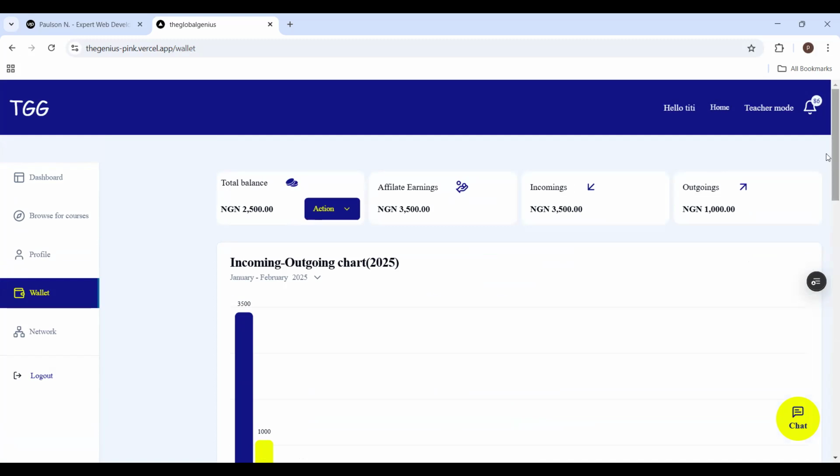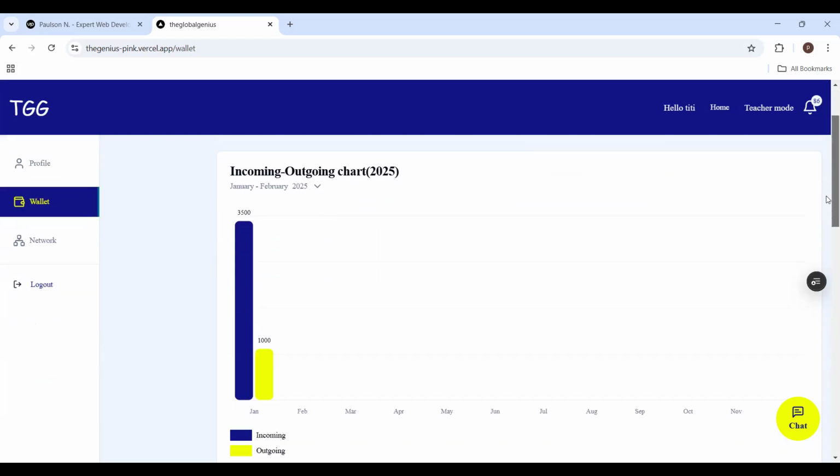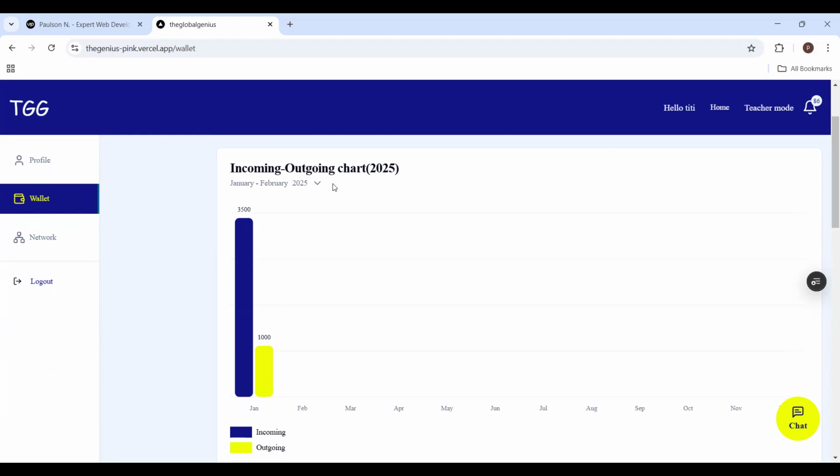Because with your wallet, you can also use your money to buy a course or withdraw it or transfer. So any transaction you do here would be outgoing. So we have incoming, we have outgoing, and this is a chart that shows, in the month of January, year 2025, how much has come in and how much has gone out.